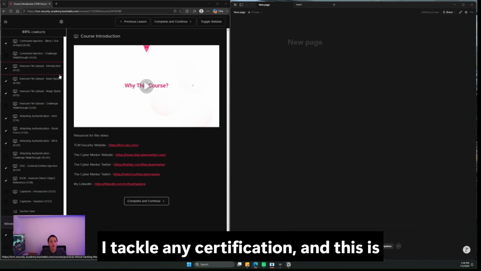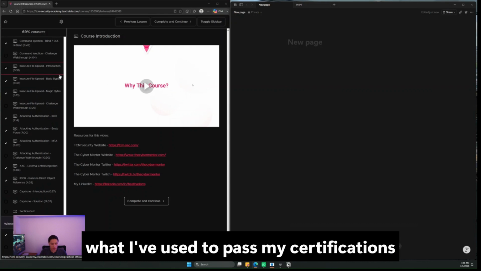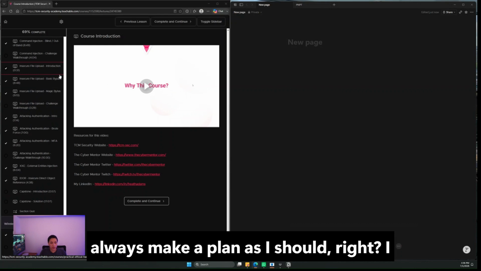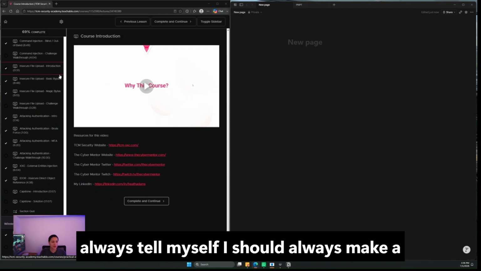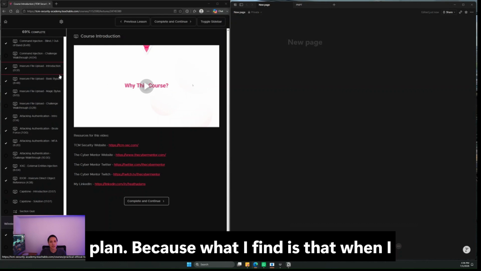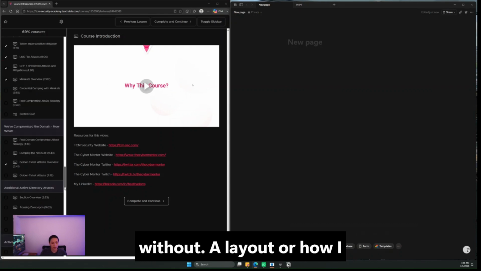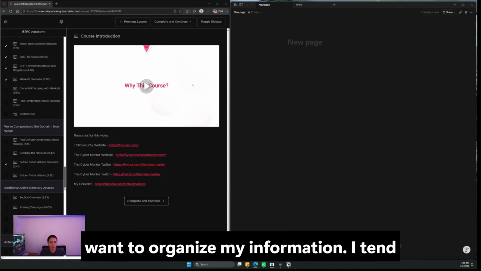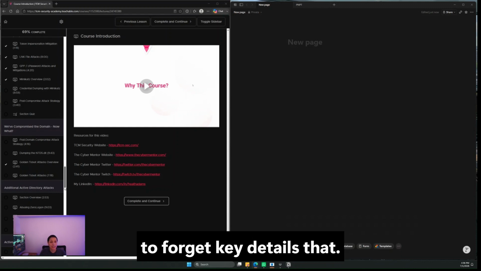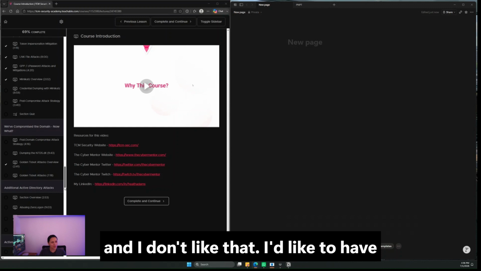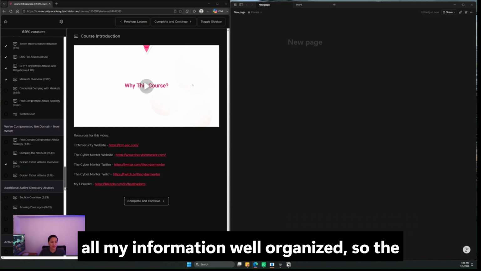So, before I tackle any certification, and this is what I've used to pass my certifications on the first try every single time, I always make a plan. What I find is that when I start studying without a plan and without a layout for how I want to organize my information, I tend to forget key details that get me when I'm taking the test, and I don't like that. I like to have all my information well organized.